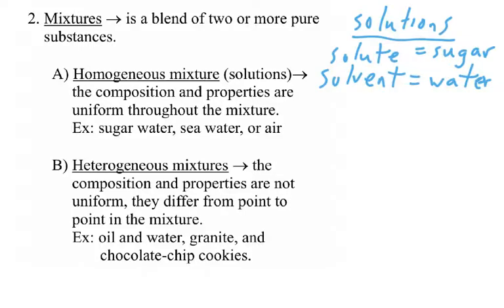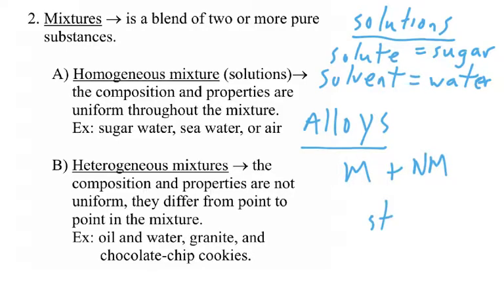Other homogeneous mixtures could be, for example, alloys. Alloys are mixtures of two solids that get together. Usually the two solids are two metals. One very popular alloy, made up of a metal and a non-metal, would be steel. Steel is actually made of iron, the metal, and carbon, the non-metal. So that's a very popular alloy. Now, when these metals get together, they mix with each other uniformly or evenly, and that's why they're considered homogeneous mixtures.